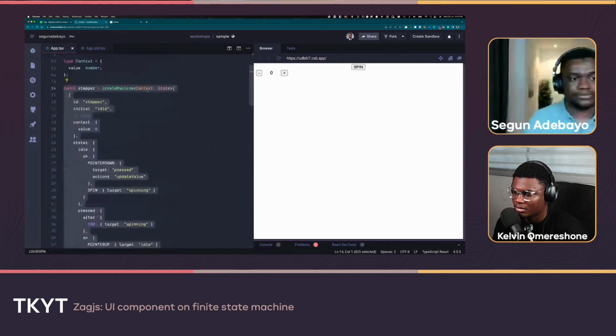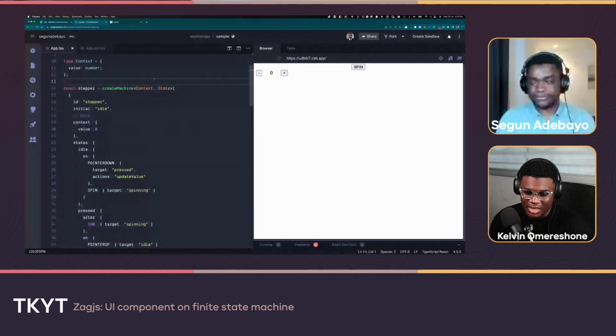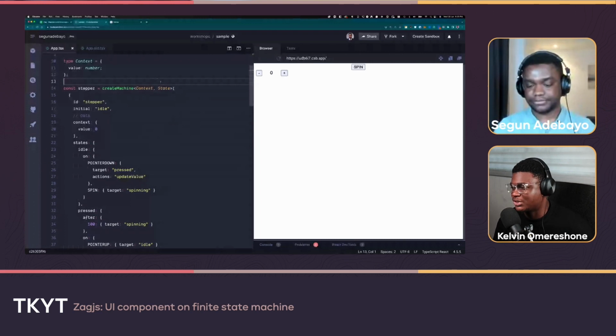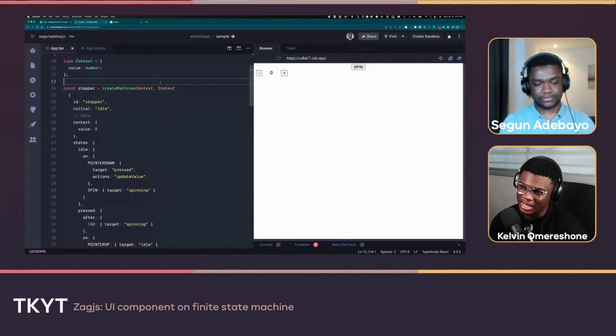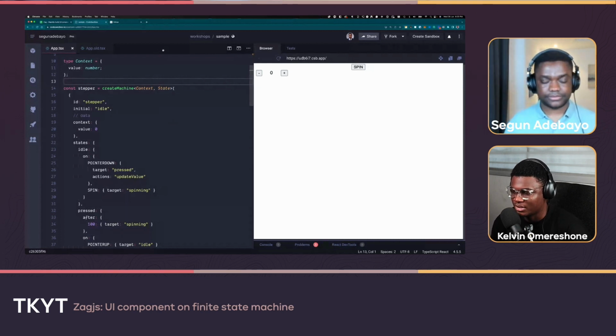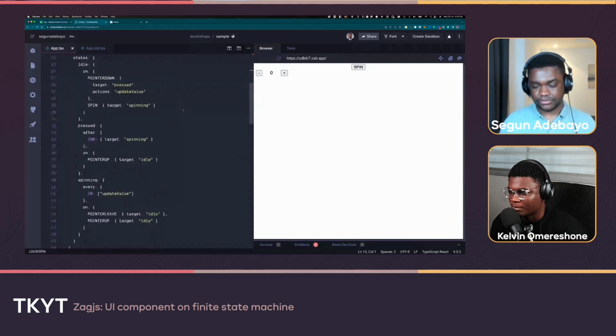Yeah, it is possible. I like it. Like I said before, I have a little bit of experience with state machines, but not with UI machines. But I really, really like this. I'm thinking of running a little experiment on my own to see how it will look to implement basic logic in my applications using Zag or the concept of state machines. This is nice. This is really cool.